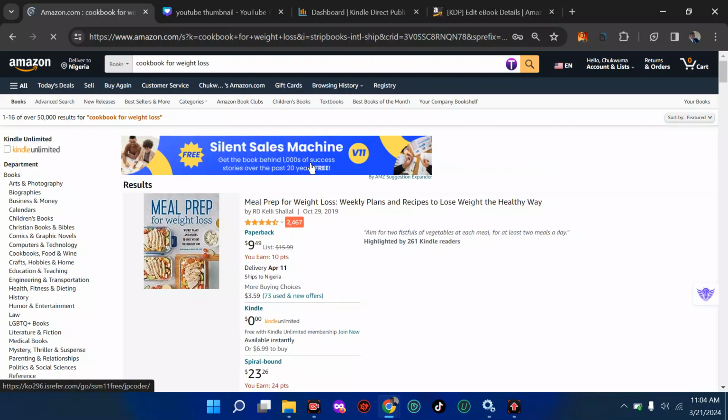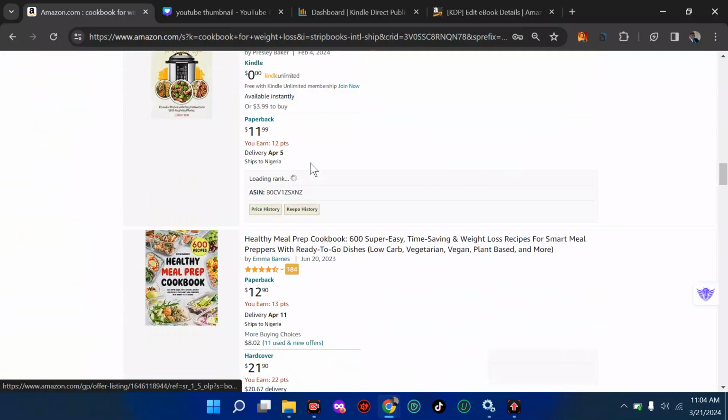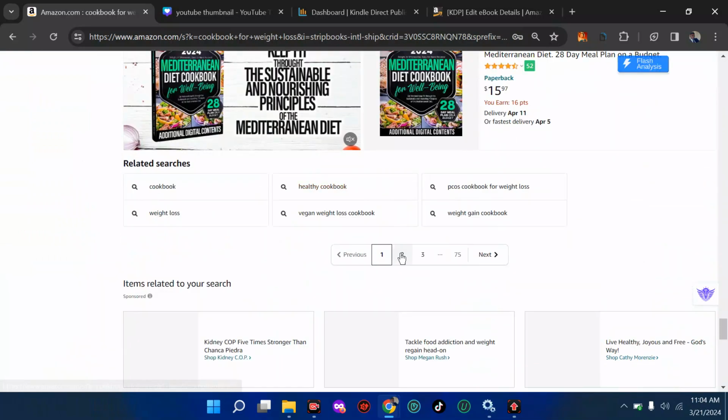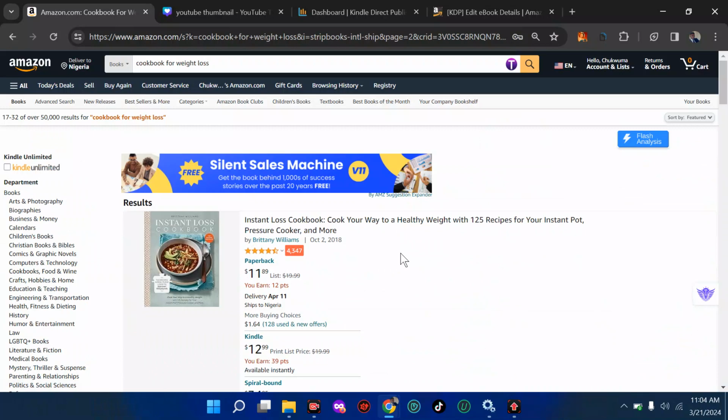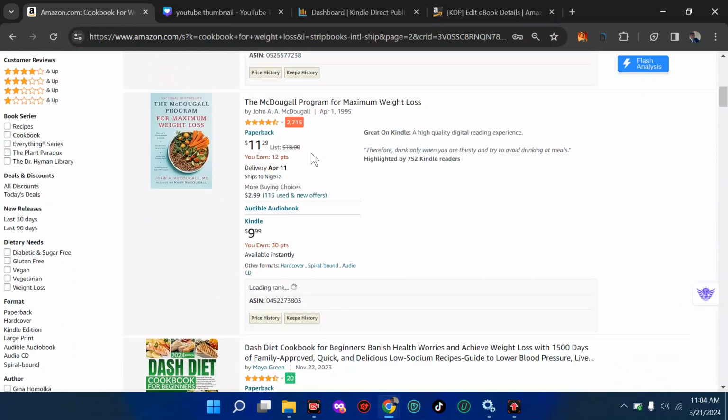How do you really come in first position? Some even said that the second page doesn't really matter. Trust me, the second page matters. Let's go to the second page. You will still find other books that are doing pretty well. You can see we have books here that are selling, books of 1995 still selling till now.